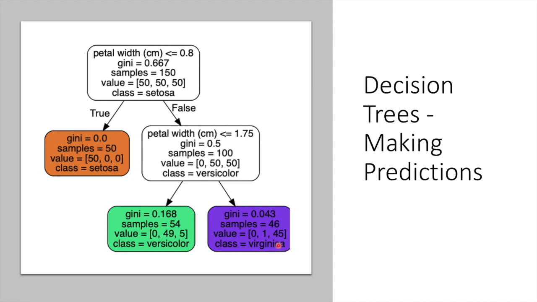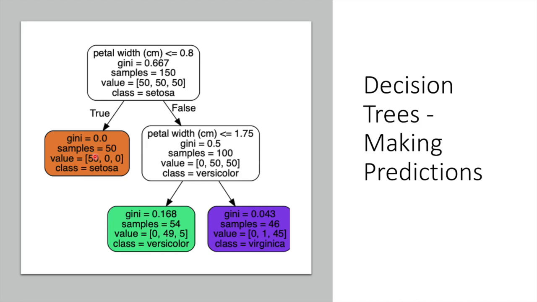Finally, a node's Gini attribute measures its impurity, and a node is pure, Gini equal to 0, if all training instances it applies to belong to the same class, as you see here, it's quite pure, it's 0.